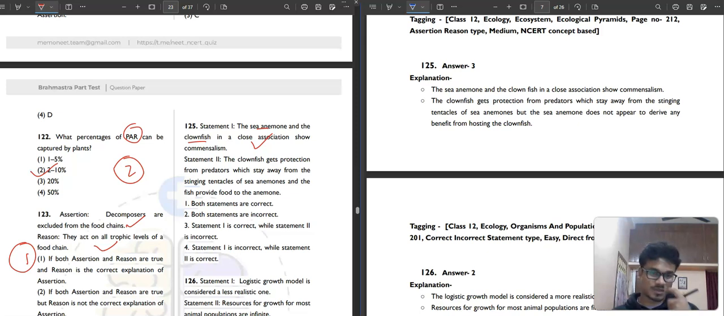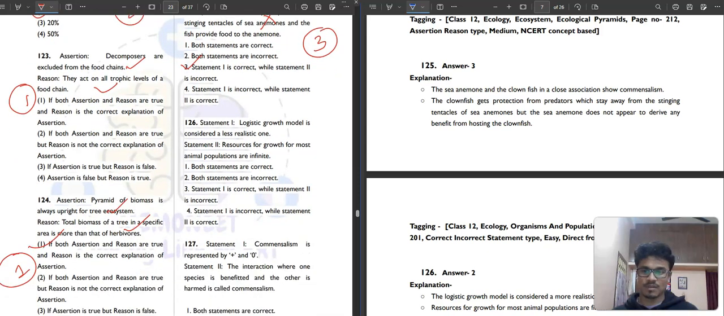The clownfish gets protection from predators which stay away from the stinging tentacles of sea anemone, but the sea anemone does not appear to derive any benefit from those clownfish. That's why, otherwise this could be mutualism, but this is commensalism. Okay, so third option will be a correct answer. Question number 126.